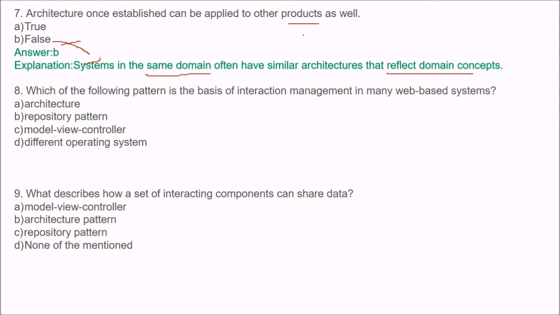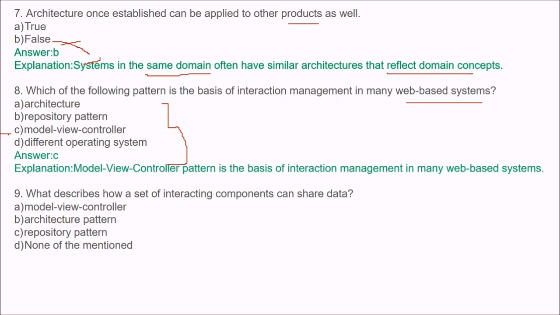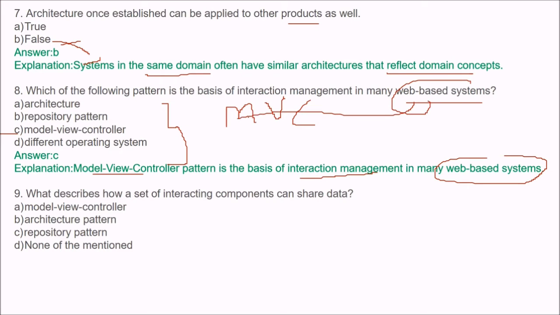Which of the following patterns is the basis of interaction management in many web-based systems? These are the options for you. The answer is C, MVC. So the model view controller pattern is the basis of interaction management in many web-based systems. MVC, web-based system, right? Web-based system, MVC. Well, MVC was previously made for GUI, but now for web-based systems.